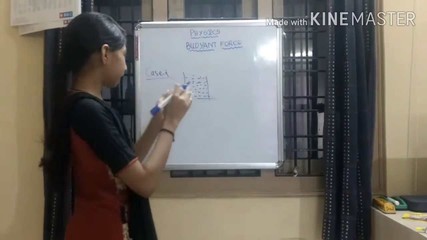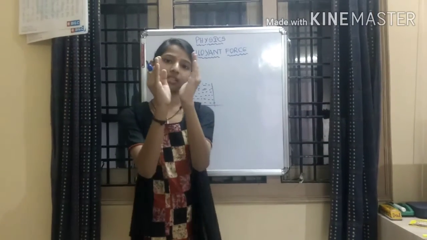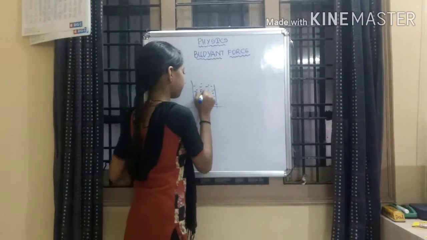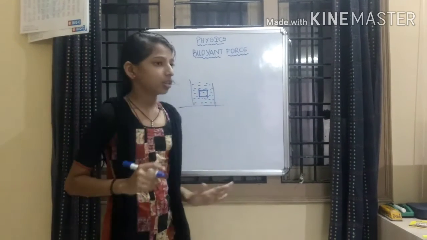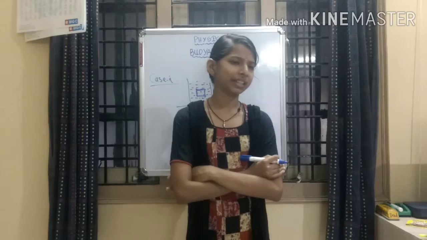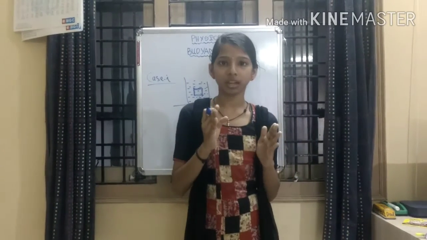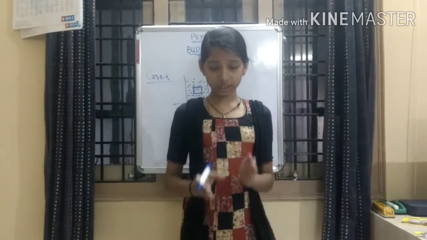And now let us assume that we take a piece from this. You all may have a doubt about how we get to take a piece. Just assume that. Just imagine.